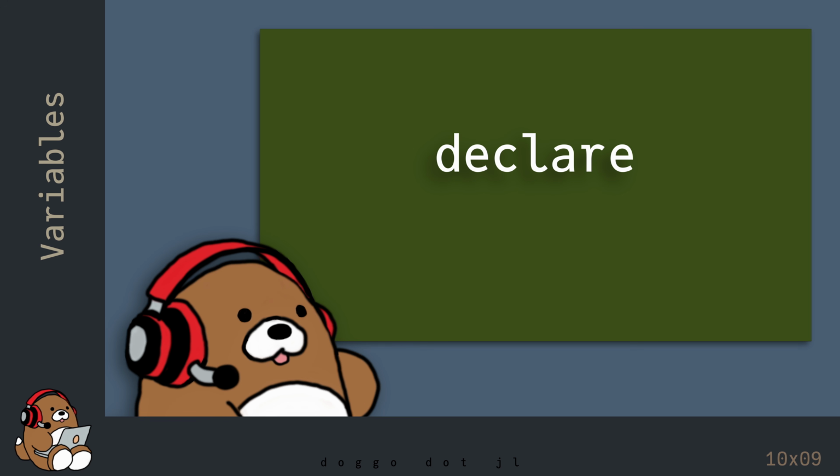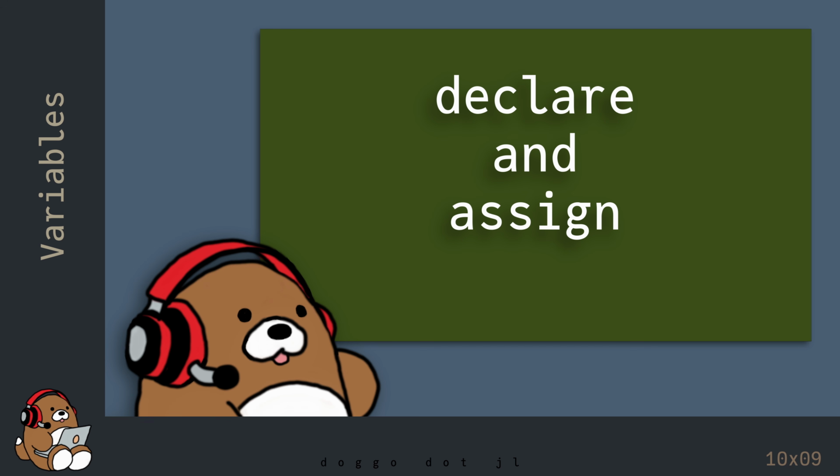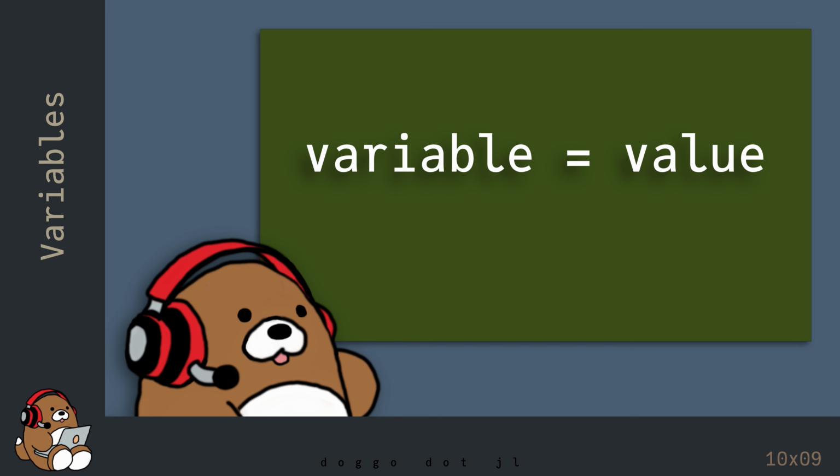The first time you use a variable name, that's called declaring a variable. In Julia, declaring a variable and assigning a value to it are done in one step. The variable contains a value and not an equation, so the value won't update automatically.